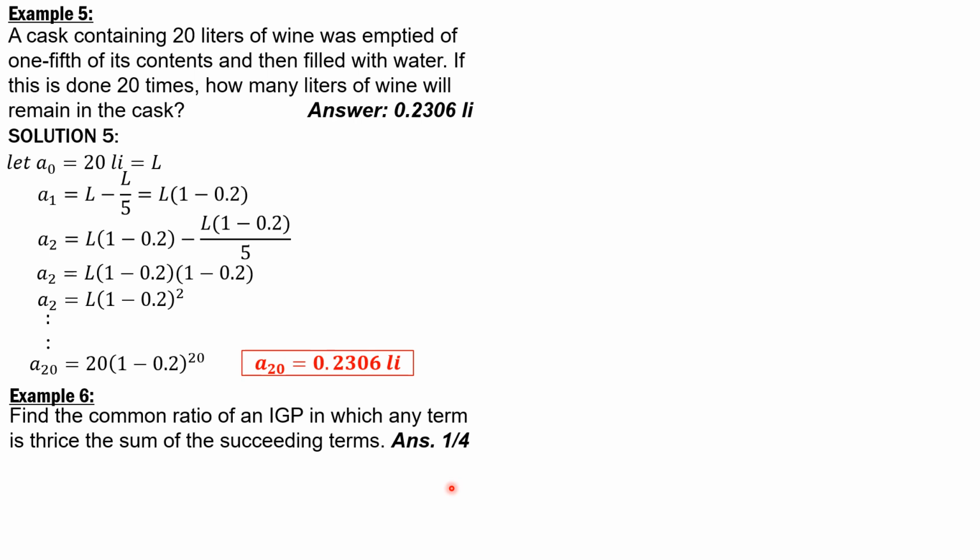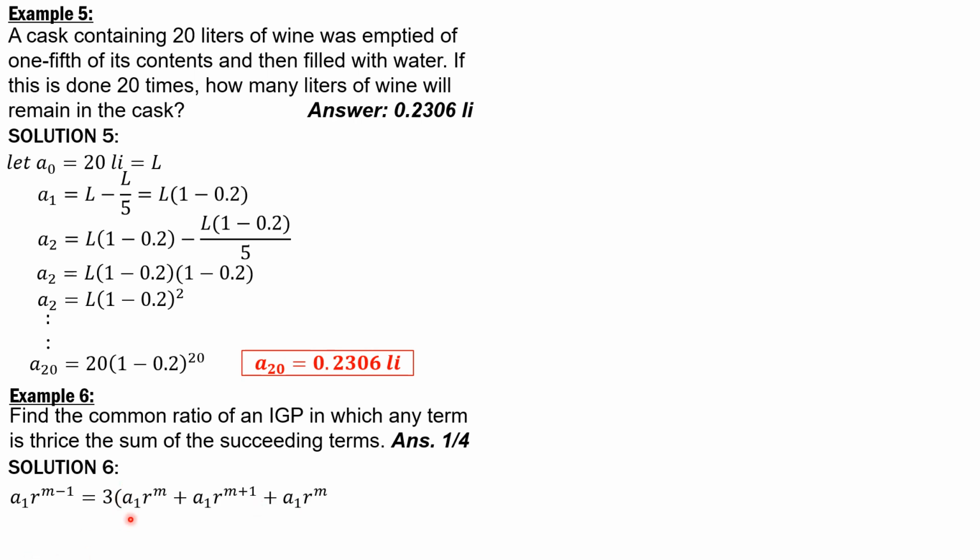plus A1 R to the n plus 2, and so on. The succeeding terms are multiplied by R successively. So any term is represented by a sub 1 times r to the n minus 1, and it is 3 times the sum of the succeeding terms.